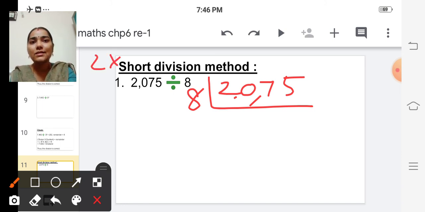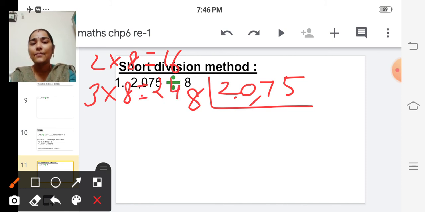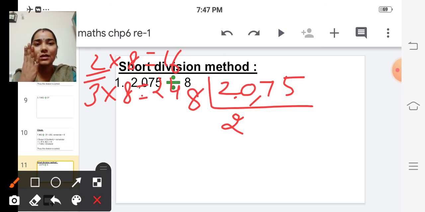So 2 8s are 16. 3 8s are 24. So we cannot take 3 8s. So we'll take 2 times. So here we have to write 2. So 20 minus 16 is 4, isn't it? 20 minus 16 is 4. So 4, and this number becomes 47.